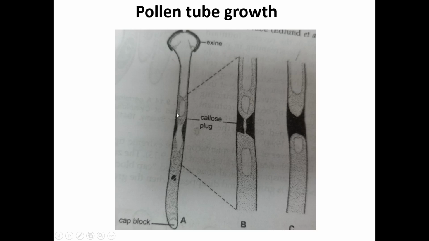Rapid growth of the pollen tube is restricted to the tip region. To restrict the cytoplasm to the apical region of the growing pollen tube, a series of callus plugs are formed. Now these are the callus plugs. They are formed at regular distances. Now see in this diagram, this is the callus formed, and that restricts the growth of the pollen tube. The plugs originate as a ring on the inner side of the wall.